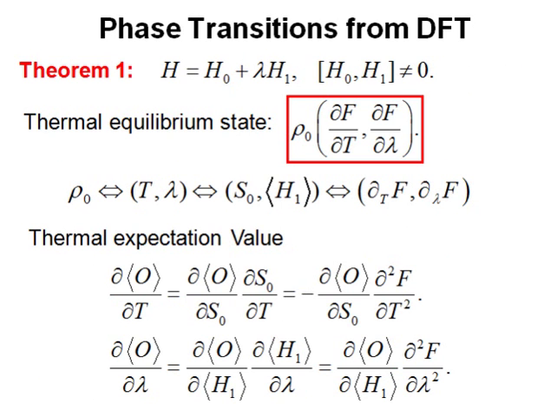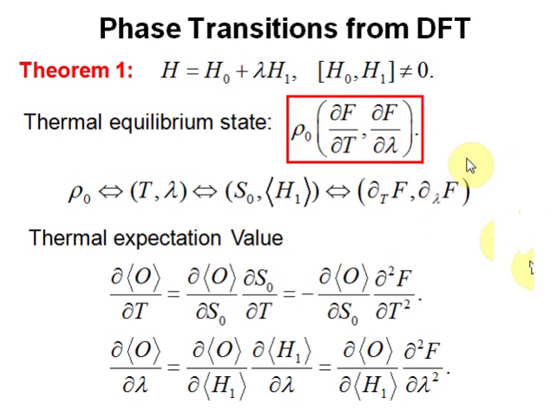First theorem: we prove that the thermodynamic equilibrium state of this many-body system, which is in thermal equilibrium with a heat bath at fixed temperature T, has a density matrix that is a universal function of the first derivatives of the free energy with respect to temperature and the first derivatives of the free energy with respect to the control parameter lambda. This was achieved by two lemmas. We proved this equivalence: the density matrix is in one-to-one map to the temperature and the parameter, and also in one-to-one map to the entropy and the H1 density. And this is equivalent to the free energy derivatives.